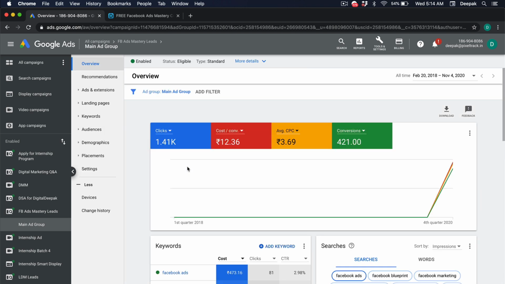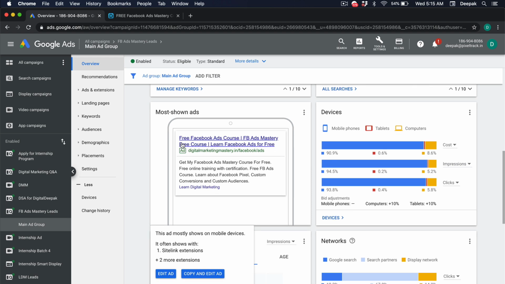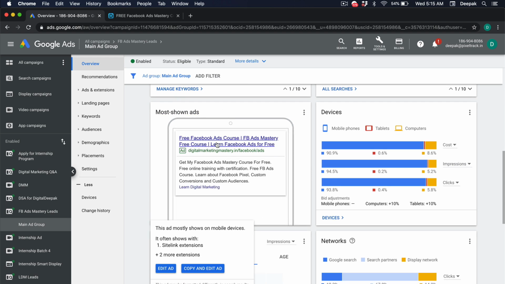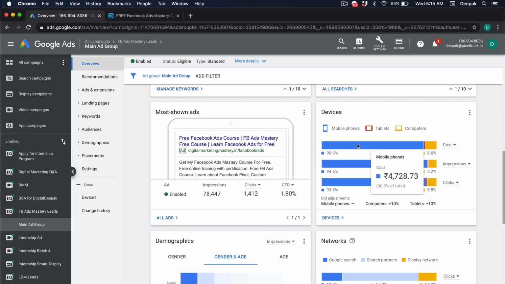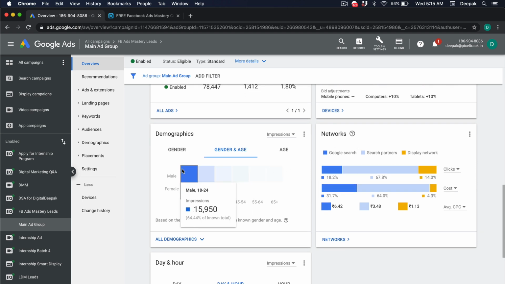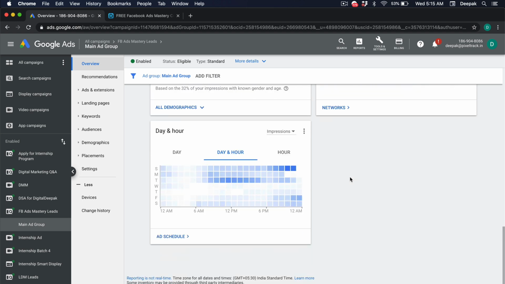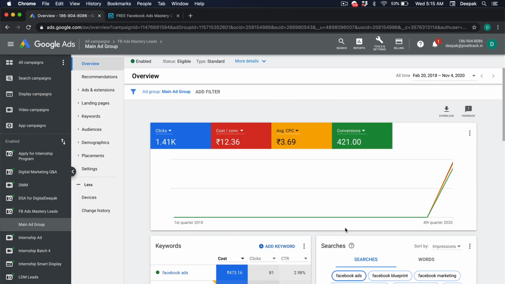That's about it. We have got 421 conversions, 3 rupees CPC, 12 rupees cost per conversion, 1400 clicks driven for this campaign so far. We can see the most shown ads here. Obviously, this is the only ad that we have set up. The distribution, the demographics, networks, day and hour as well. When are the ads actually getting triggered?